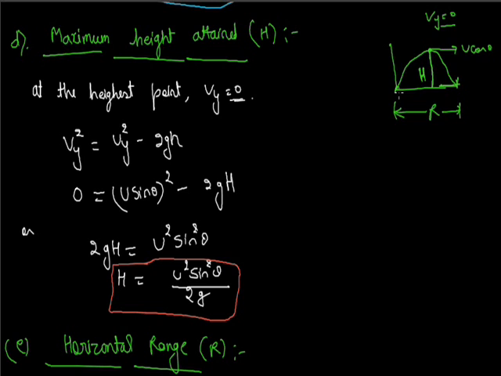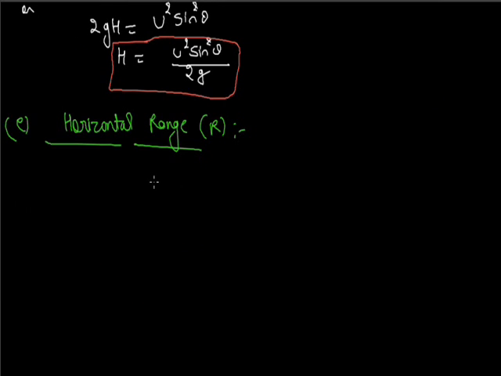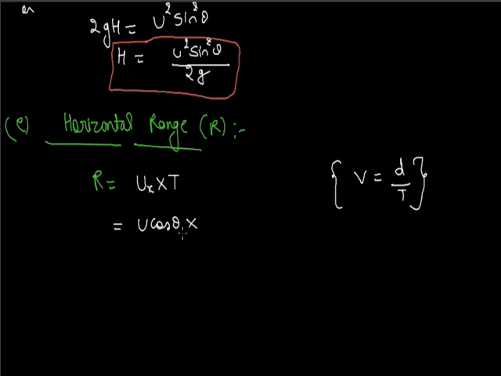We know distance equals velocity in the horizontal direction, ux, into time taken, because velocity equals distance divided by time. Simple. So R equals ux, which is u cos theta, the horizontal component, and time of flight.